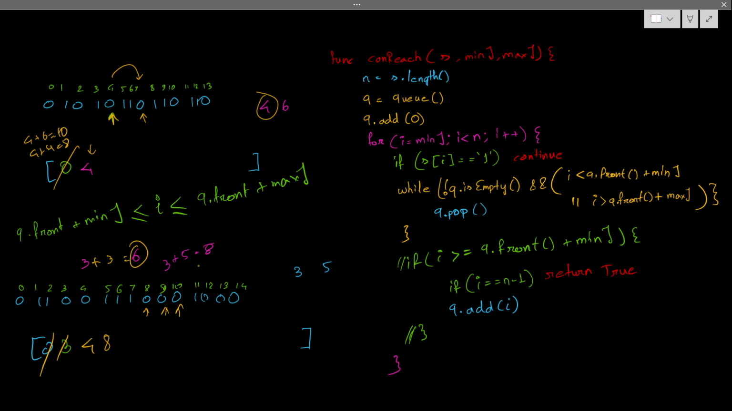Next item is 10. What will be the current index? The current front is 4. So what is the value of that? 4 plus 3 is 7, 4 plus 5 is 9. So now 10 is actually doing what? 10 is asking, can I be reachable from 4? Reachable from this 4.